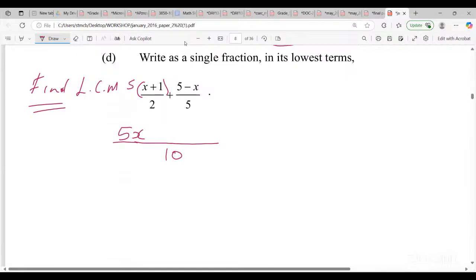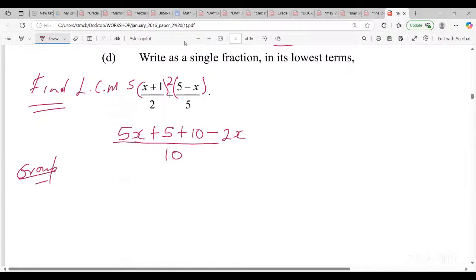Remember, we're going to multiply both terms by the 5. So 5 times 1, 5. Sometimes students will just put back the plus 1 by mistake, or they don't think that it should multiply. So please ensure you do that. 5 into 10 goes 2 times, so we multiply this by 2. 2 times 5, 10. 2 times minus x gives us minus 2x. But we're not finished, guys. We need to group the like terms.